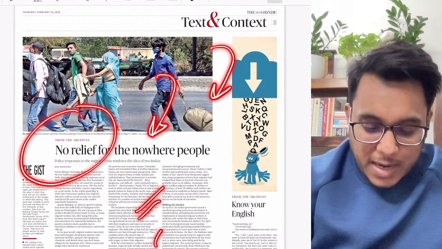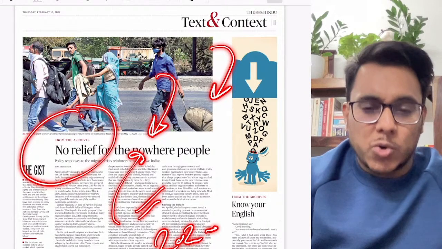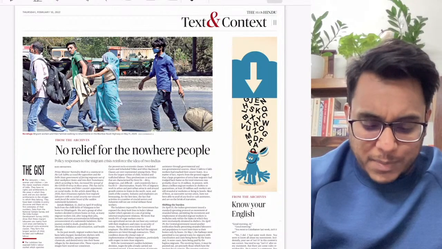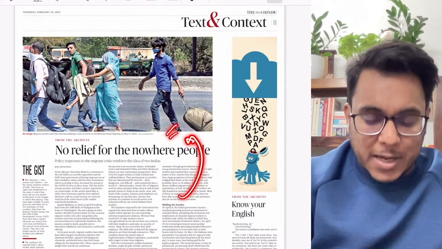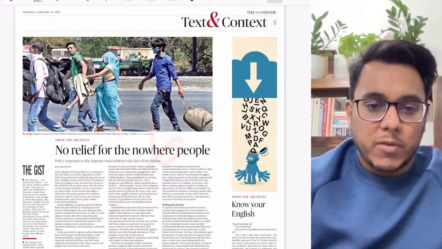Now guys, this particular article is from 2020, which is talking about the migrant exodus that was going on at that point of time. The details are too specific to the situation at that point of time, so it is not important for our examination.